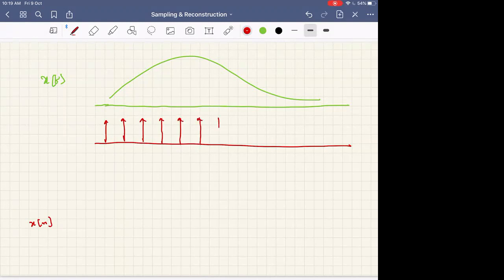If I want to do any operation, I have to write mathematically what this operation is. Then I should perform the operation and see its implication. Previously this is time, and this is x of t, as we discussed. Let 0 be anywhere else, it doesn't matter. So now what is this impulse train? How do I denote mathematically this impulse train? Let there be 0 somewhere.